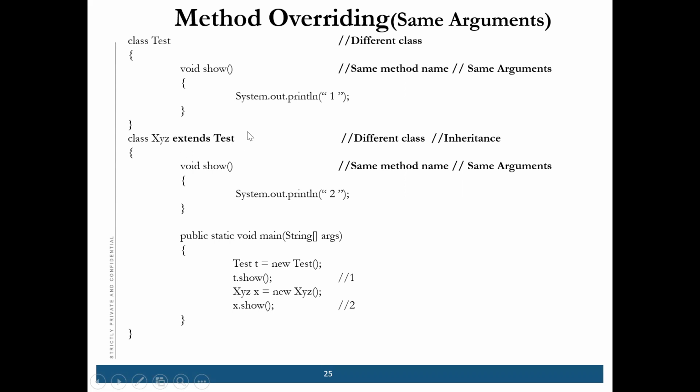So all four properties are fulfilled here. That is the example of method overriding. These two show methods are method overriding. We'll see practically how we can use both methods.